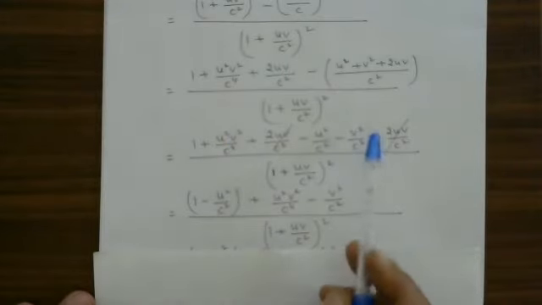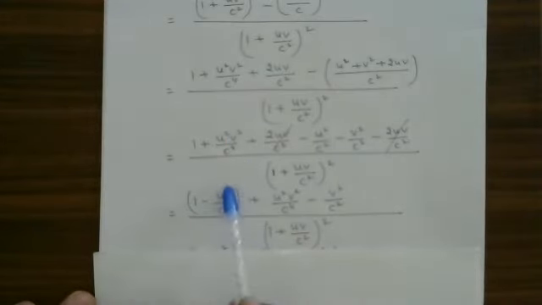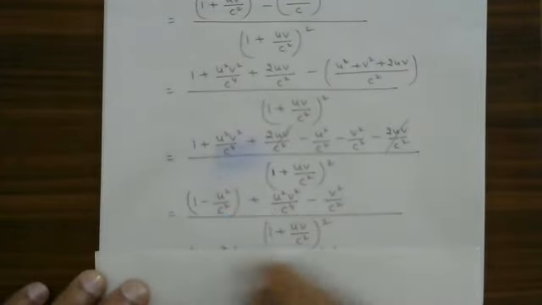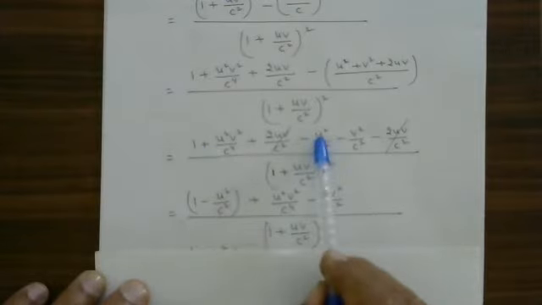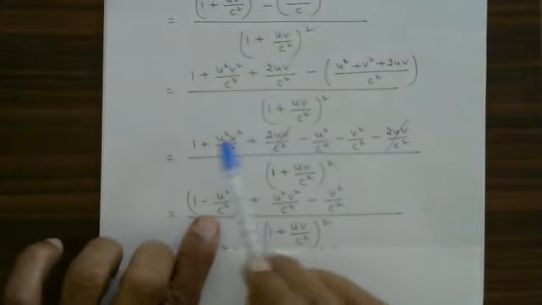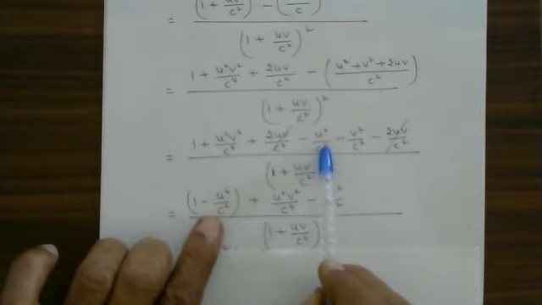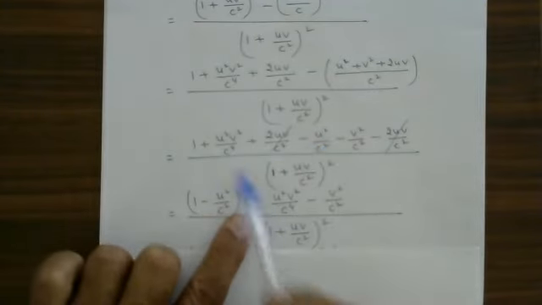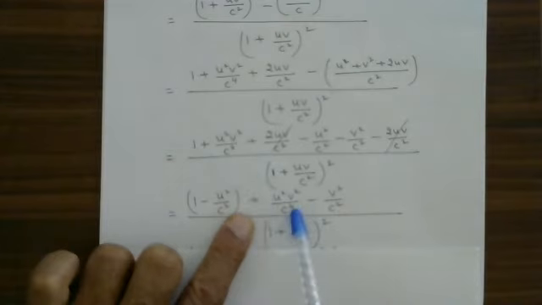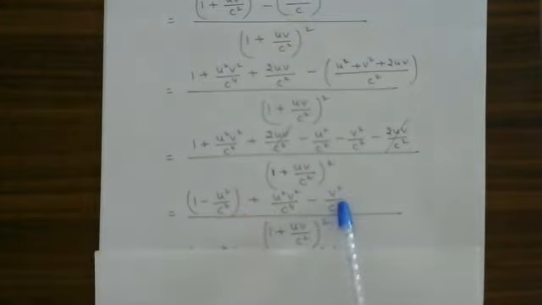here and here, 1 minus U square divided by C square. This and this together have been written: 1 minus U square by C square plus U square V square divided by C to the power 4, minus V square by C square.